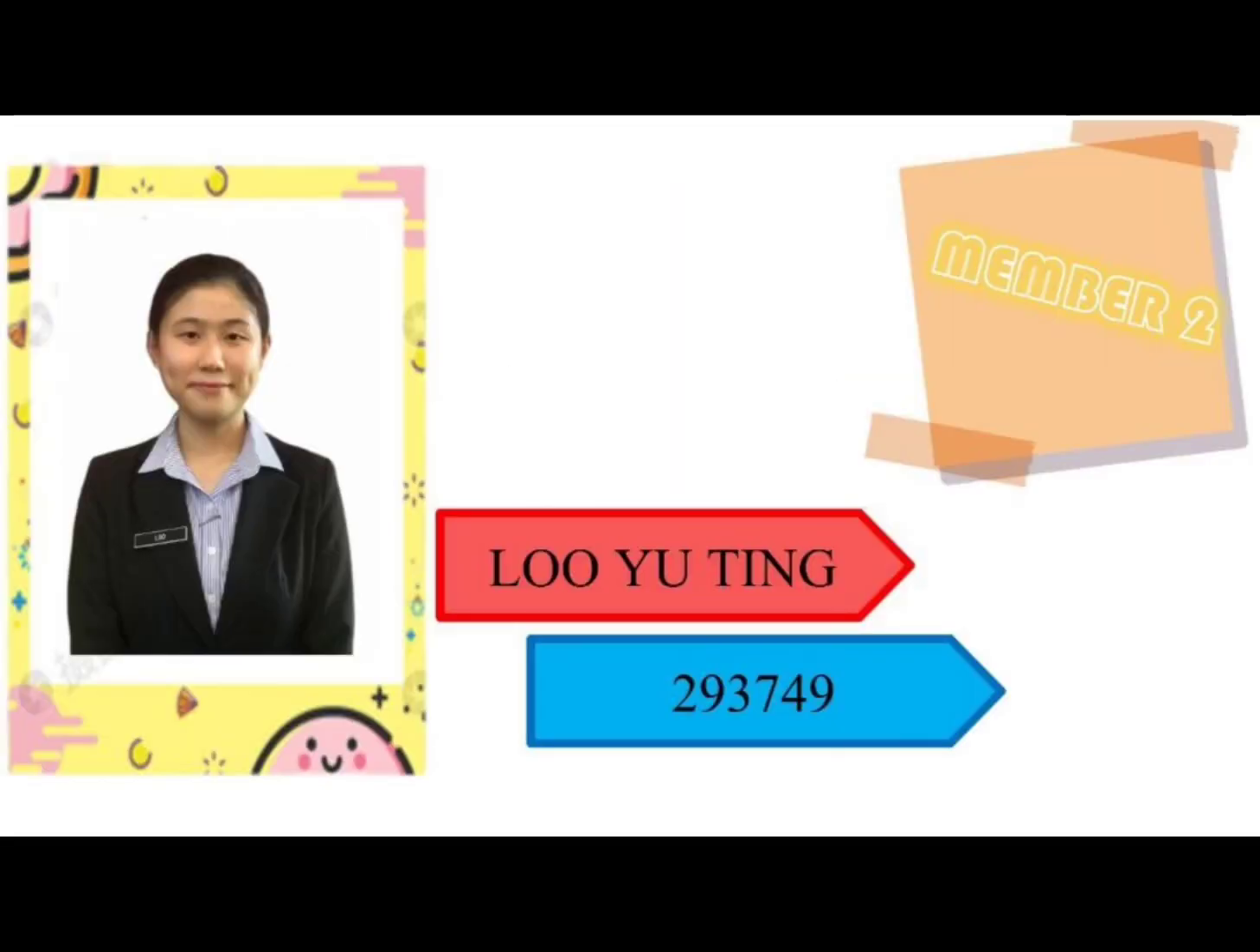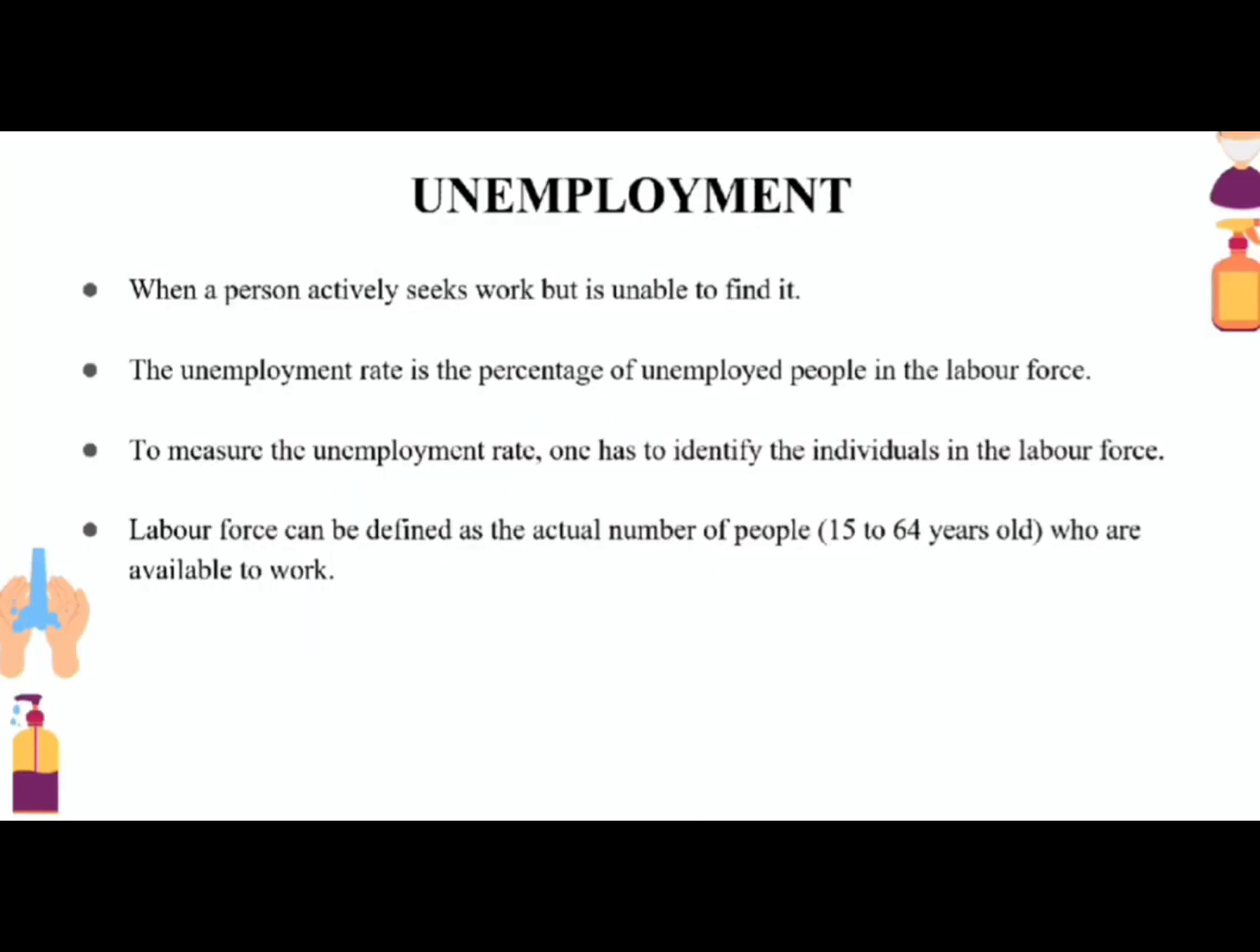I am Loyoting, matric number 293749. I'm going to talk about the effect of COVID, which is unemployment. Unemployment is when a person actively seeks work but is unable to find it. The unemployment rate is the percentage of unemployed people in the labor force. To measure the unemployment rate, one has to identify the individuals in the labor force. Labor force can be defined as the actual number of people between 15 to 64 years old who are